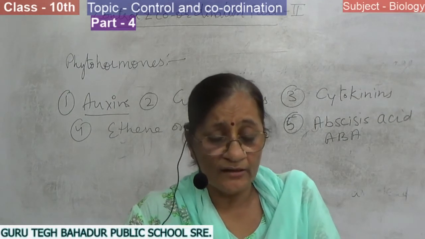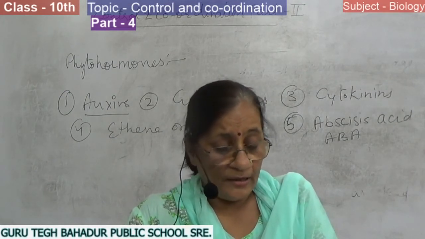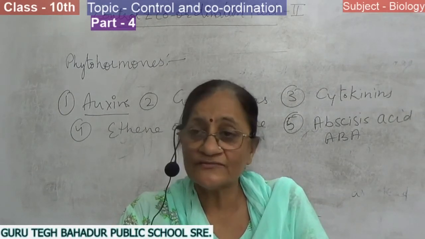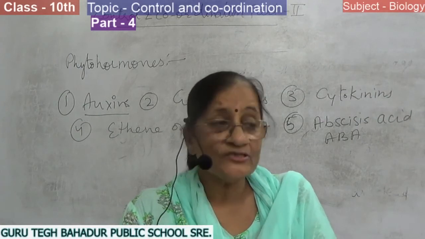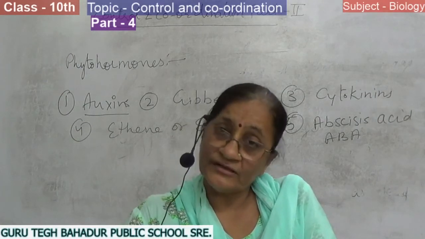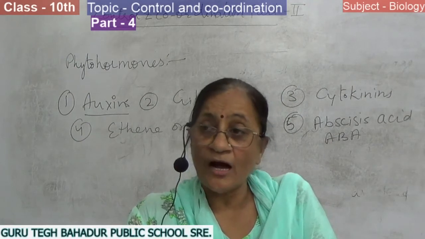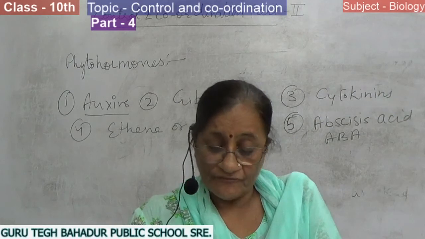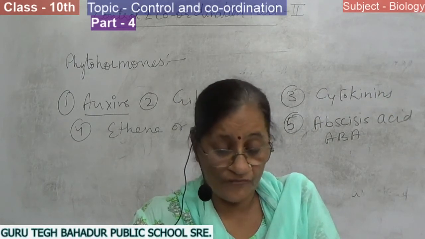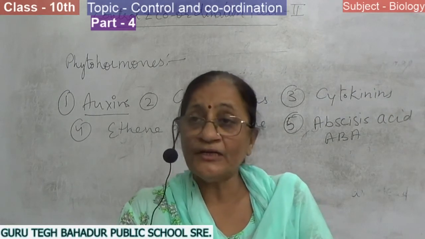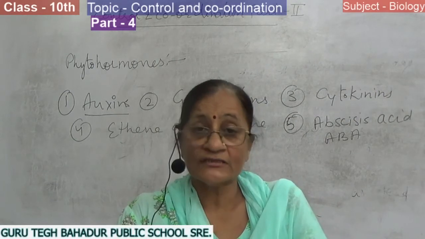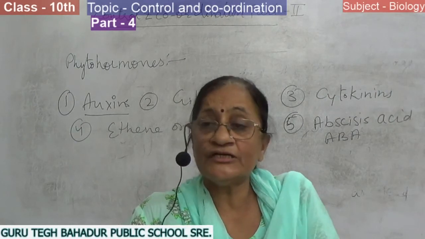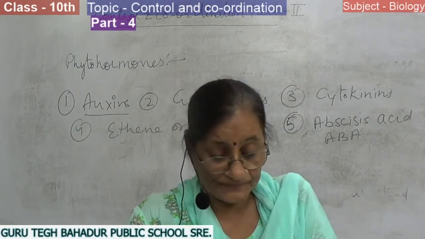Then the third function of auxin is parthenocarpy, meaning to produce seedless fruits. It is observed that after fertilization there is a sharp rise in auxin content of the ovary, which helps in formation of fruit. So an application of auxin causes formation of seedless fruits without pollination and fertilization.